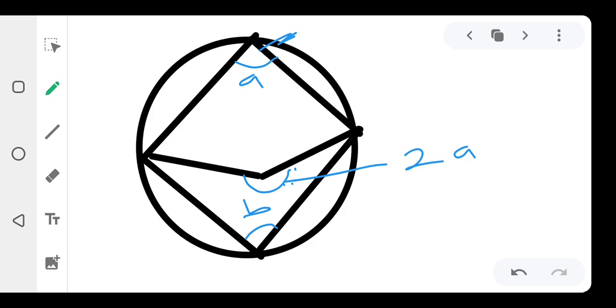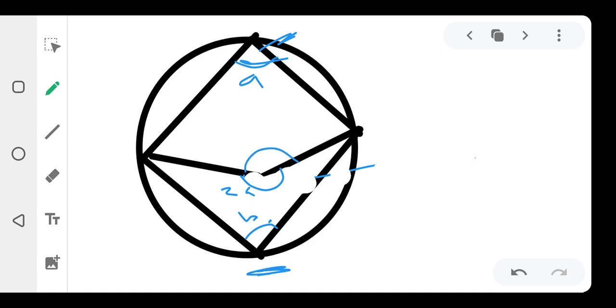Okay, fine. So I'll call this one my 2A. Please let me erase this so you can get it better. It's too big. I call this one my B. All right, so let me do something here now. This angle here will be equal to 2A, because the angle at the center is twice the angle at the circumference. And again, we can also have another angle here, because this one is the internal angle to this one that is here.